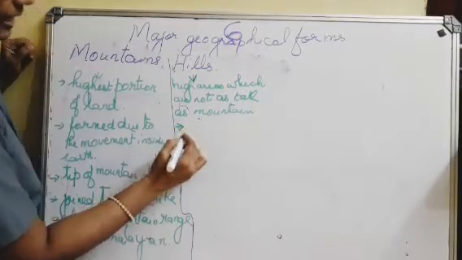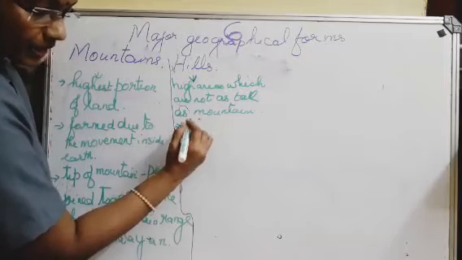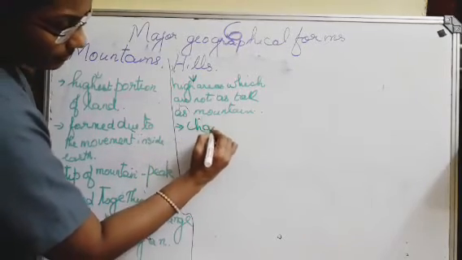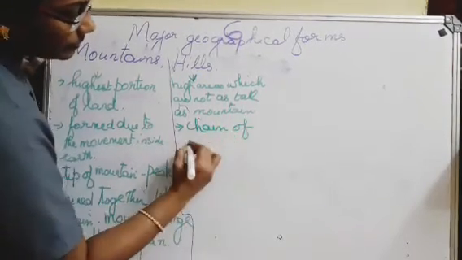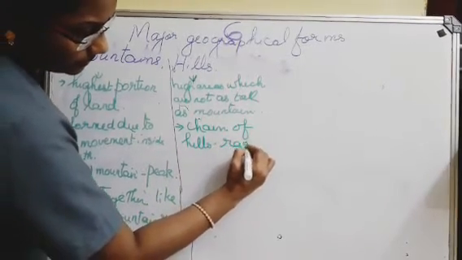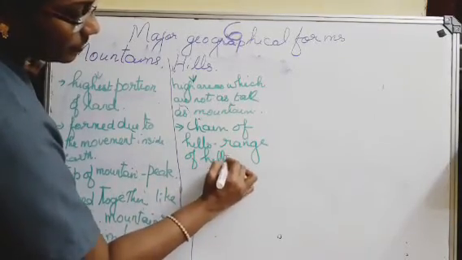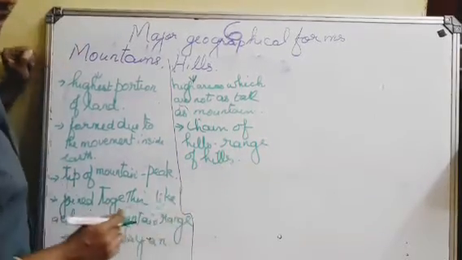Here also sometimes hills are joined together like a chain. So a chain of hills is called a range of hills.